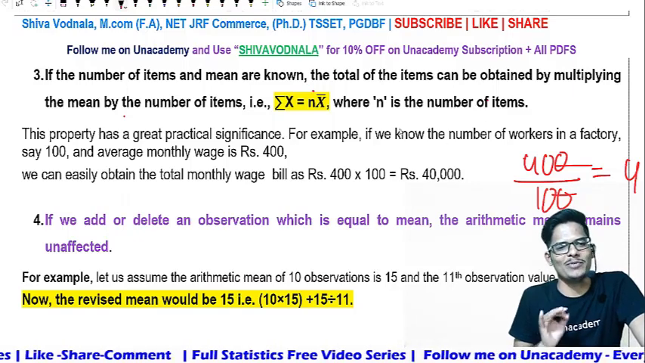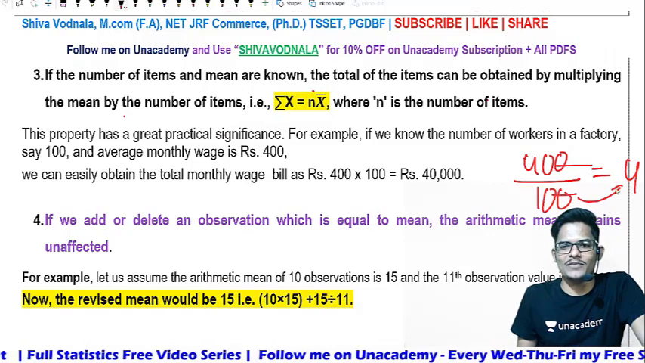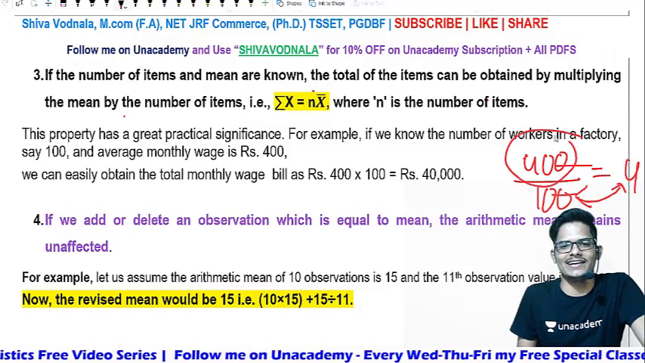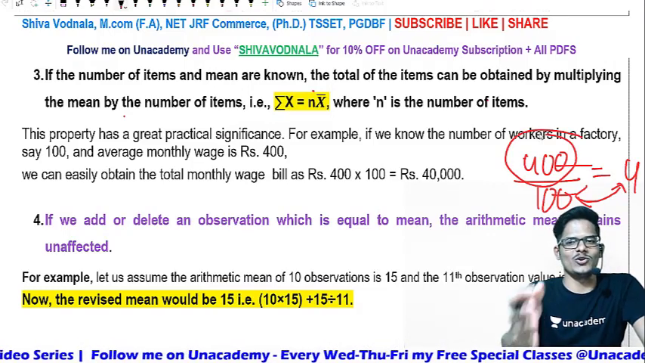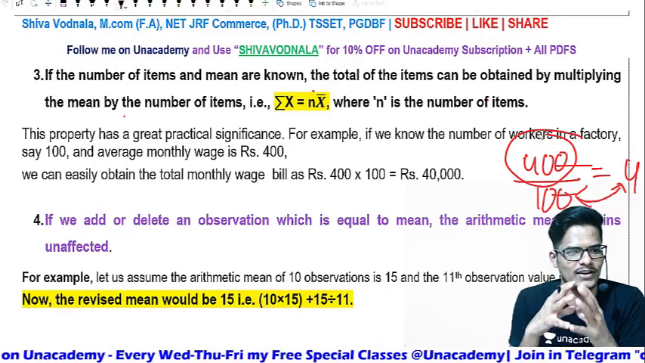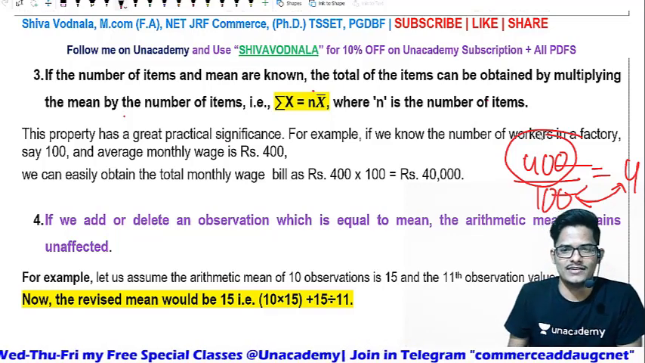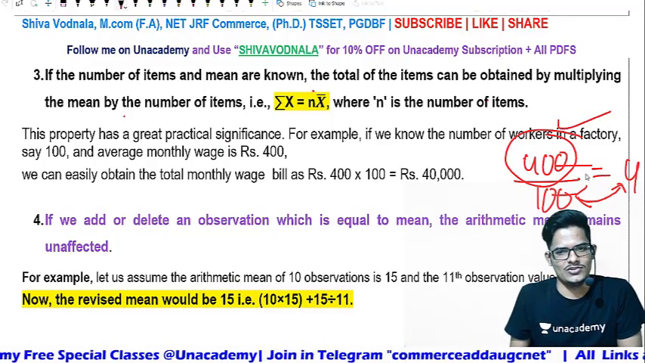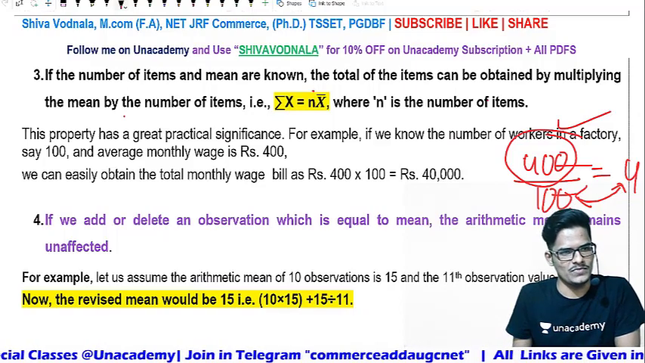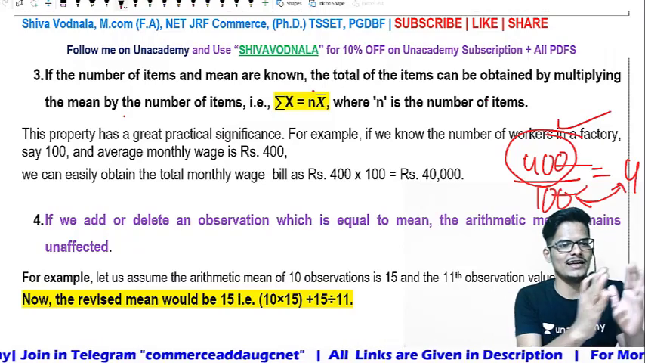Here in the third property they are simply saying that if we multiply the number of observations with the arithmetic mean, you will get the total figure, that is, the summation of all observations. So this is number of observations into arithmetic mean, which will give you 400 only. 4 into 100, 400. That is what they are saying in the third property.